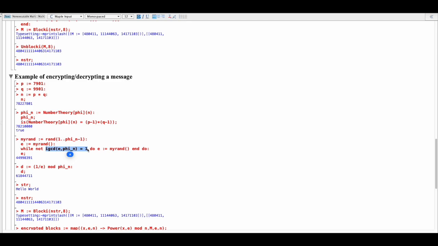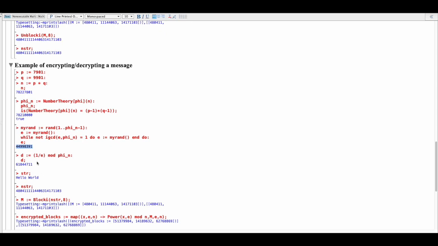So we need an integer E such that the greatest common divisor of E and phi of n equals 1, and we'll just keep guessing randomly until we choose an appropriate E. For D, we'll take the inverse of E mod phi of n, and now we have our decryption exponent.